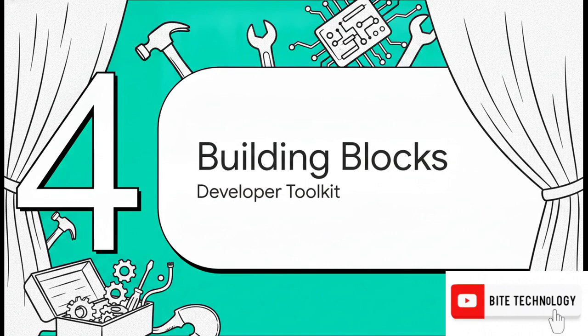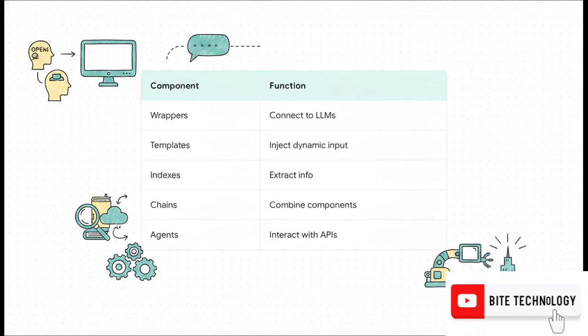All right, Section 4, the essential building blocks. Let's open up the developer toolkit. Let's see what LangChain is actually made of. The framework breaks down into a few main components. First up, we've got wrappers. These let you easily connect to language models from folks like OpenAI or Hugging Face.